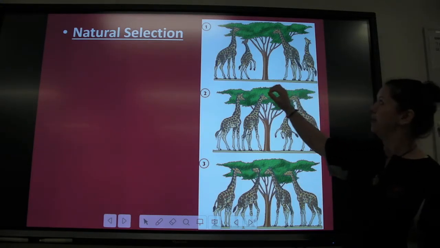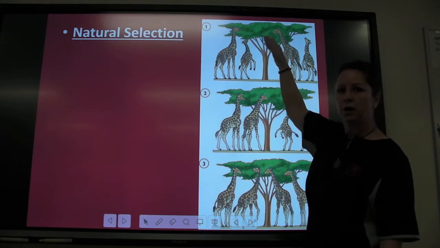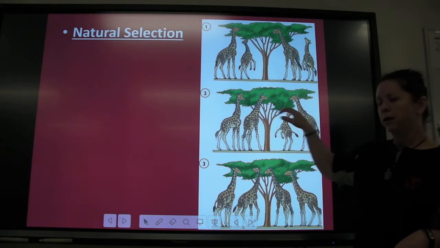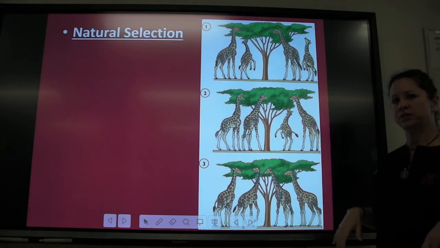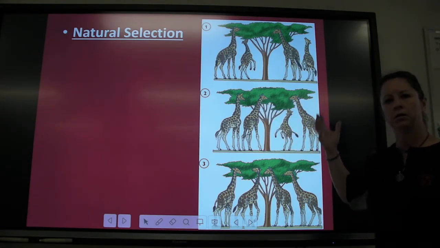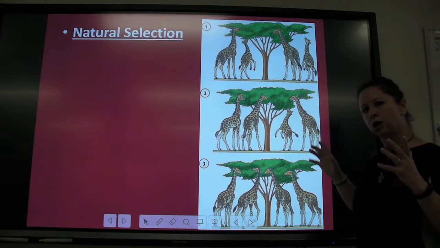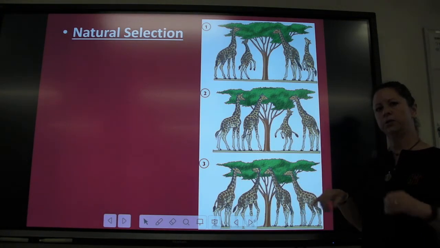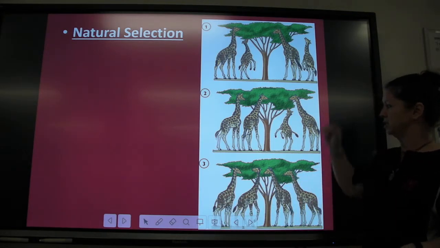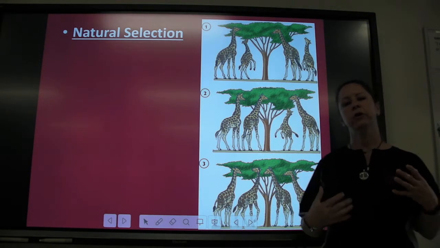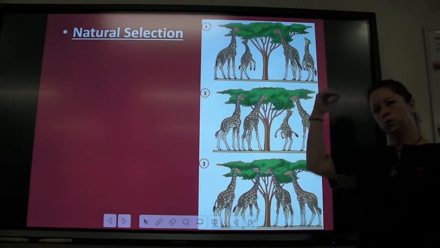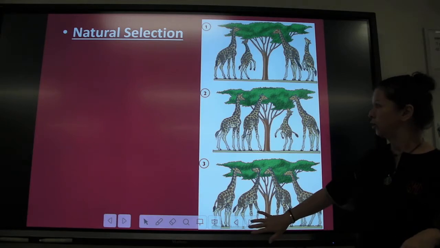So if you look up here, you have about 50-50. 50% of them are long neck, 50% of them are short neck. Then wait a little while, some of the short necks have started dying. 75% are long neck, 25% are short necked. And then give it a little bit more time, and the short necks have disappeared, because it's trees where giraffes are eating. That's where they're getting their food to survive. And so long necks are all we have left.